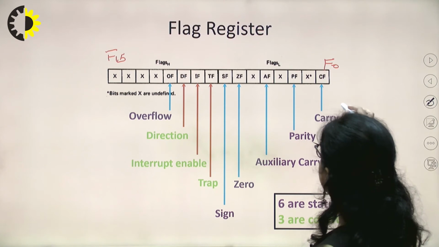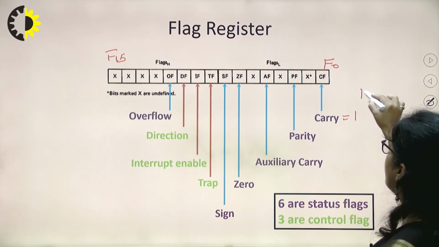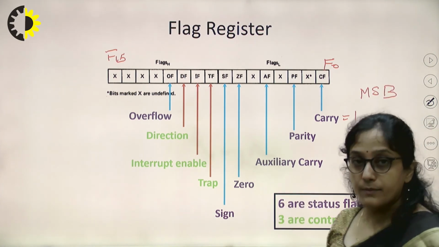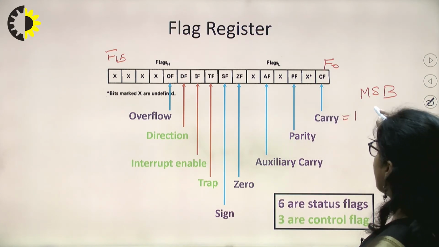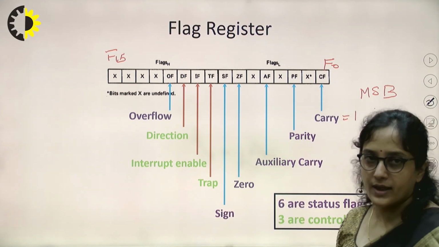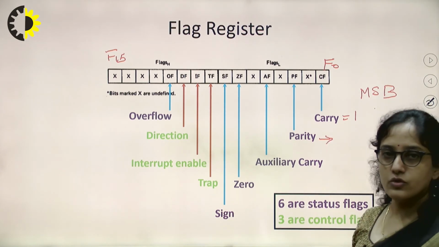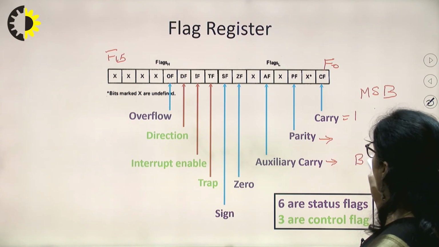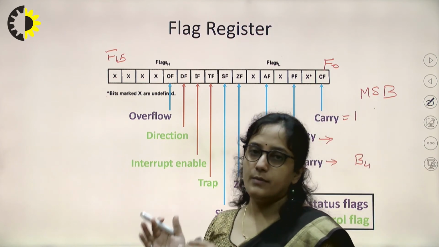The carry flag is set when a carry is generated from the MSB, the D7 or here the D15th bit, or a borrow is taken in case of subtraction operation. Parity is used to tell whether the number of ones is even or odd. Auxiliary flag is set when the carry is generated from the lower nibble to the higher nibble.